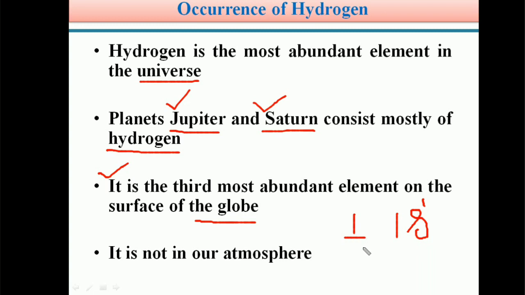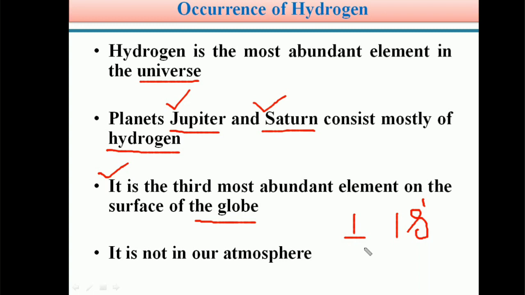Earth has a gravitational force, we know students, that's why every object is placed on the earth only. When you throw something away from the earth, it comes down to the earth again because of earth's gravitational force. But even though earth has gravitational force, it is not sufficient to hold the lighter H2 molecules.